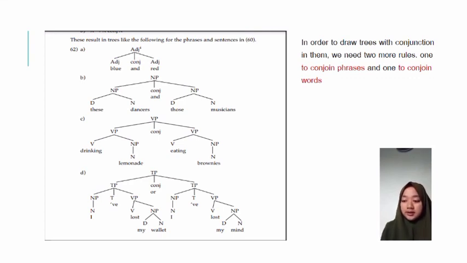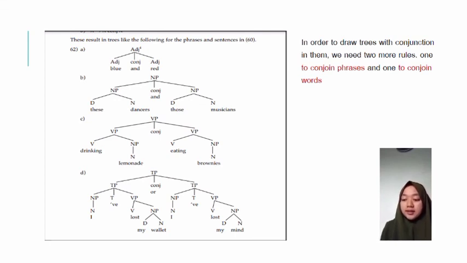Blue and red. And is the conjunction. Blue, the word before the conjunction, is an adjective, and red, the word after the conjunction, is an adjective. Blue and red: adjective, conjunction, adjective.